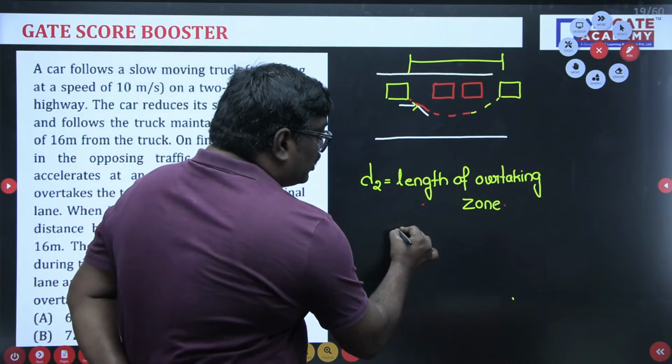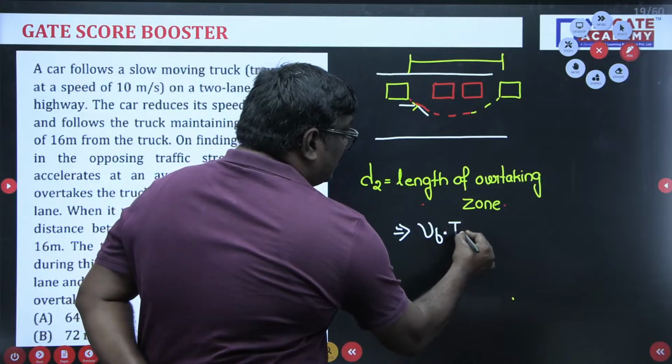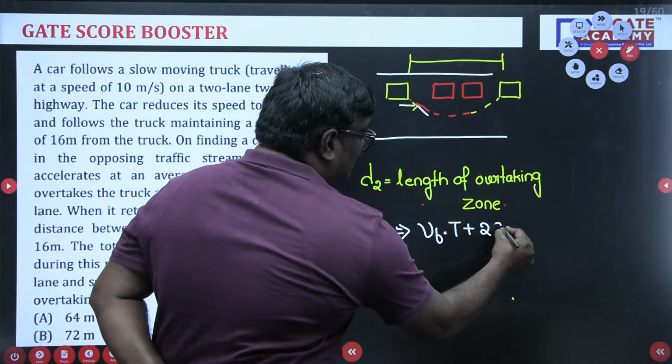When I talk about the length of the overtaking zone, it is given by the formula VB into T plus 2S.